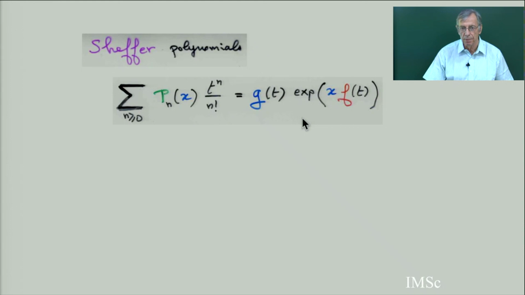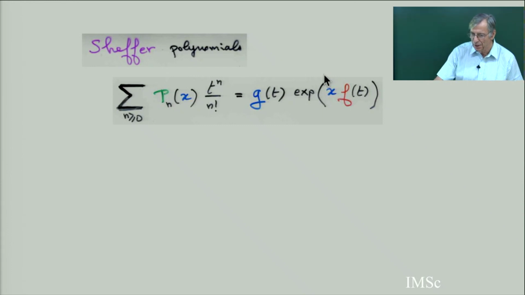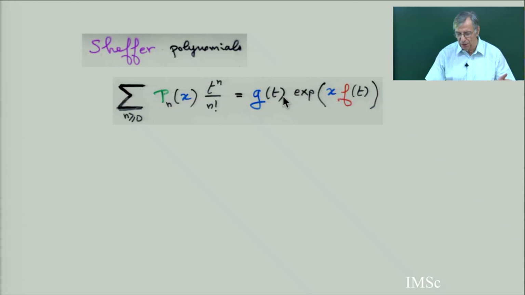So Scheffer polynomial, I just recall the definition. The sequence of polynomial is called Scheffer polynomial if and only if there exist two generating functions, f and g, such that you can express the exponential generating function in terms of this product, g multiplied by this exponential. When you know the technique of species, if you know the generating function of this polynomial, then you immediately have the combinatorial interpretation as soon as you can interpret this generating function f and g.